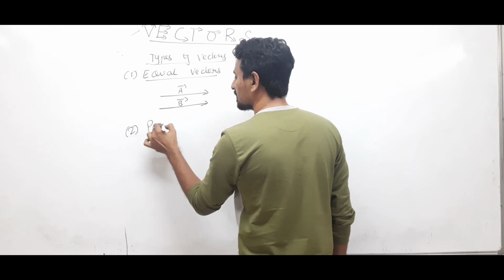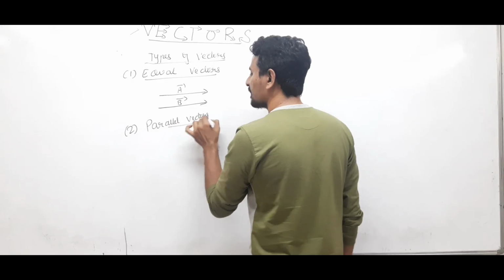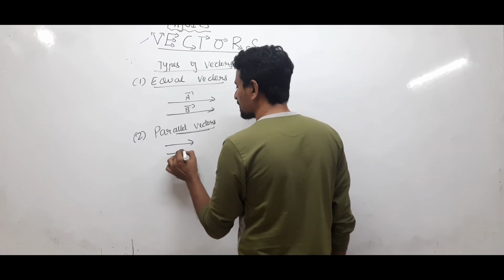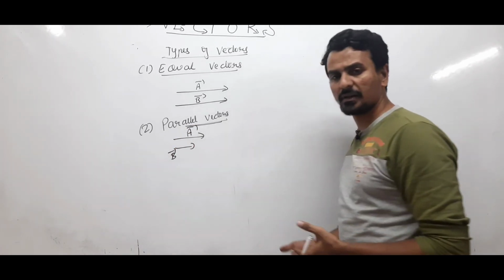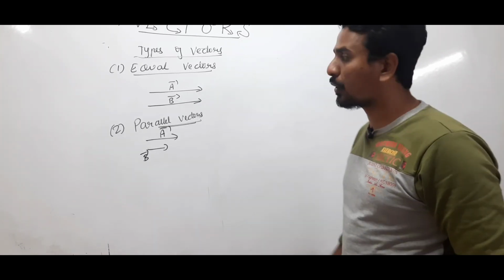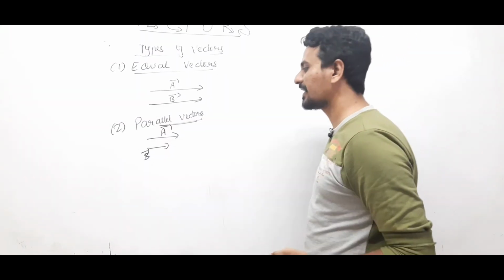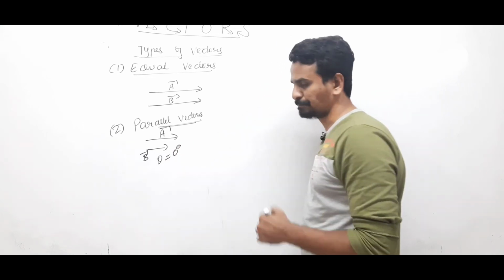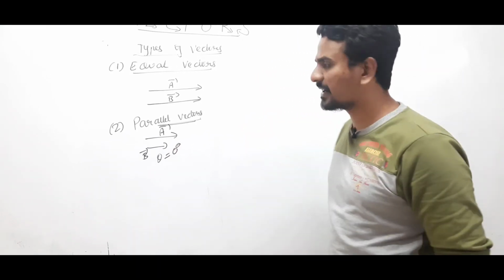The second one, parallel vectors. Parallel vectors means two vectors having the same direction. Their magnitudes need not be equal. If they are equal, good. If they are not equal, then also they are known as parallel vectors. Right? All equal vectors are parallel, but all parallel vectors need not be equal. That means if the angle between two vectors is 0 degree, they are known as parallel vectors. Right?